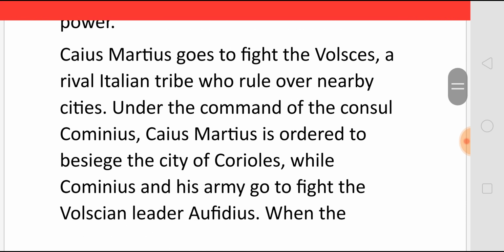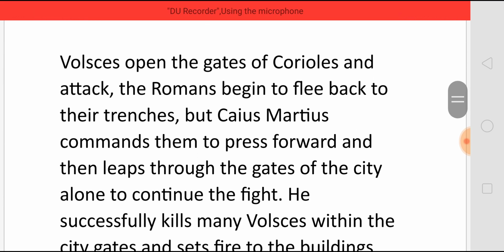Caius Marcius goes to fight the Volscians, a rival Italian tribe who rule over nearby cities. Under the command of the consul Cominius, Caius Marcius is ordered to besiege the city of Coriolanus, while Cominius and his army go to fight the Volscian leader Aphidius. When the Volscians open the gates of Coriolanus and attack, the Romans begin to flee back to their trenches, but Caius Marcius commands them to press forward, and he himself leaps through the gates of the city and goes alone to continue the fight.